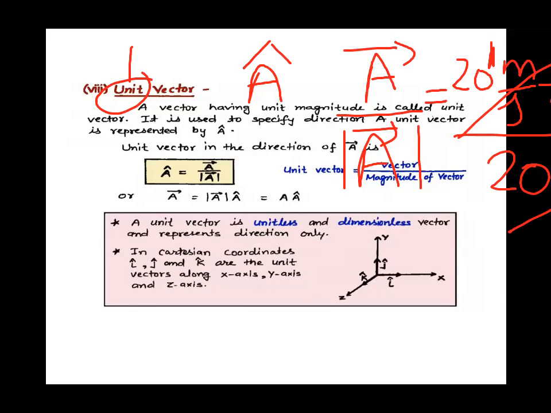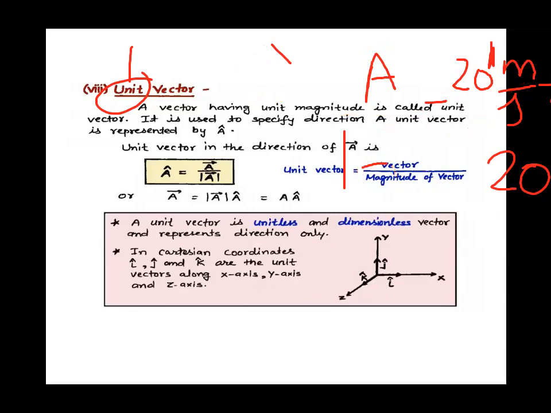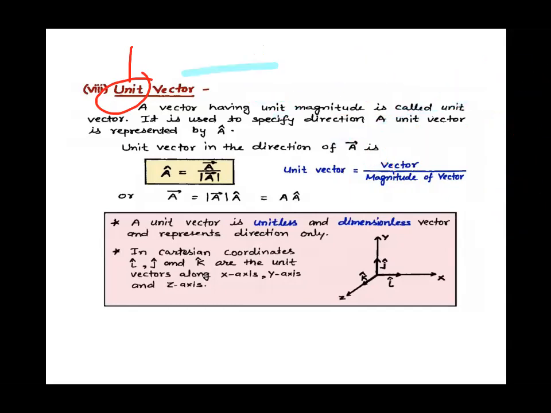So this is your unit vector. So you can obtain your unit vector by dividing the vector by its magnitude, and unit vector is always shown with a cap over the vector's head.